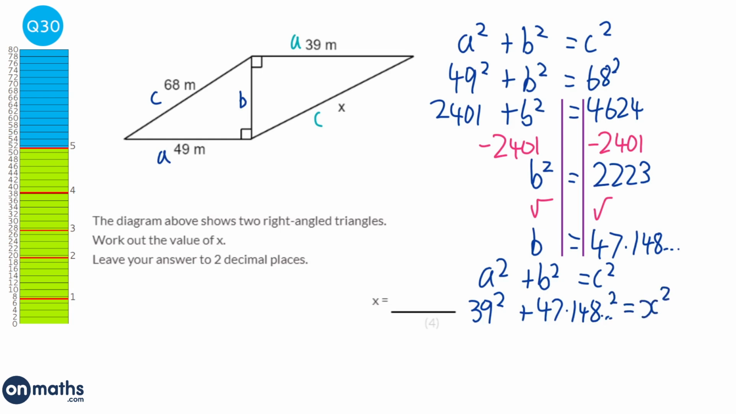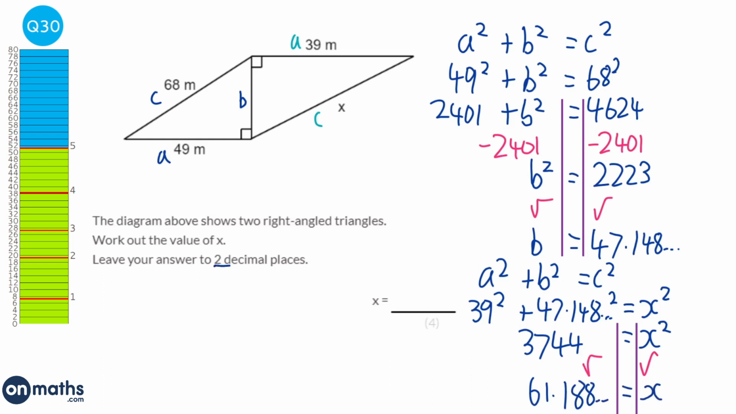Okay, so we need to square that. So we do 39 squared plus 47.148 squared, and that will be 3,744 equal to x squared, and we'll just get our lines in because we need to square root both sides, and we get 61.188, and so on, is equal to x. It says it wants it to two decimal places, so that will be 61.19.